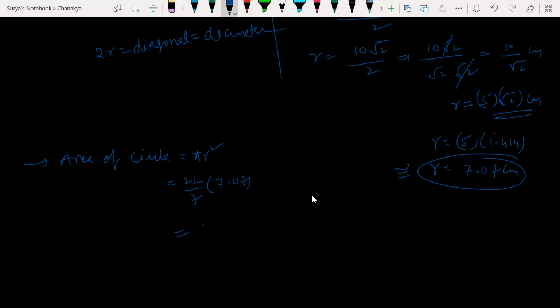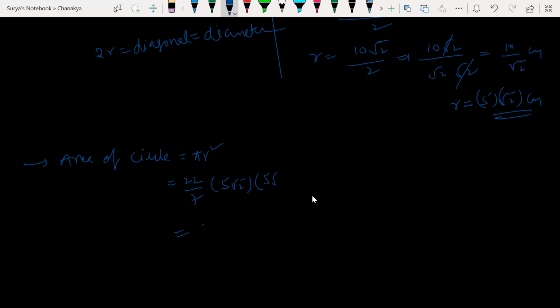No, sir, I was saying we can take pi as 22 by 7, and then for the radius square, we can just take 5 root 2 whole square. So we get 25 into 2, which is equal to 50. And 50 by 7. Okay, got your point. So 5 root 2 into 5 root 2, isn't it? So 22 into 25 into 2. So 50 you will get here, isn't it? 50 by 7.